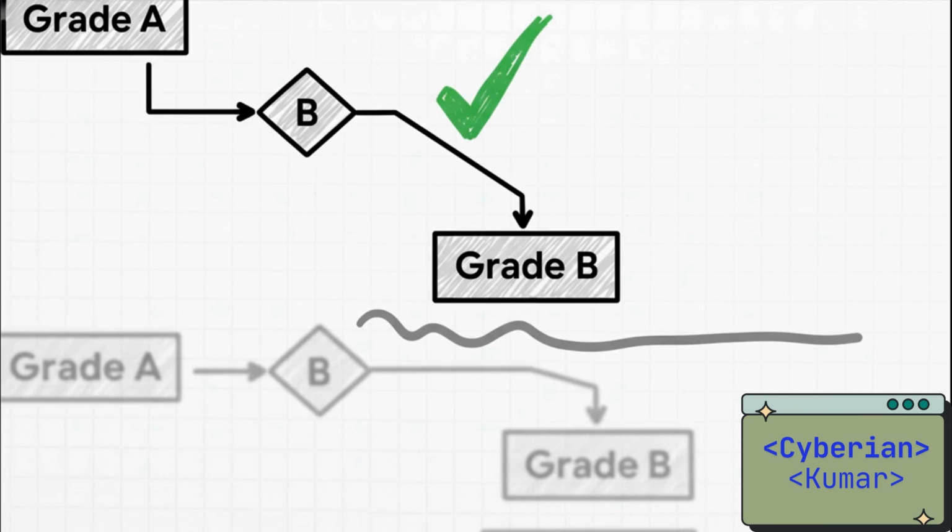The very next check is elif, which just means else if. It asks, is the score 80 or higher? Well, 85 is greater than 80, so bingo, that's a true. The program immediately jumps onto the grade B path and runs that code. The adventure for this little section is decided.